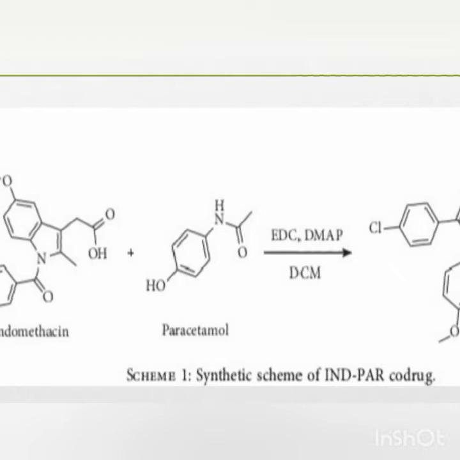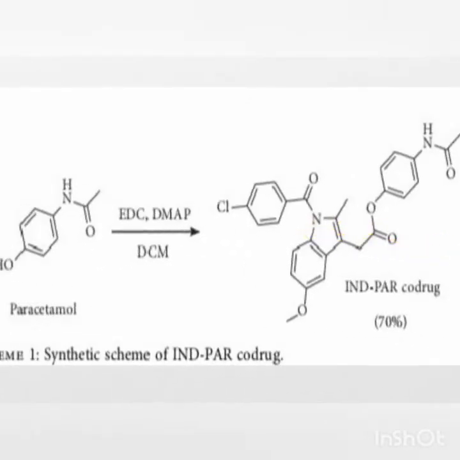When indomethacin and paracetamol were reacted in the presence of EDC, DMAP and TCM, in the presence of base, we obtained our product in 70% yield, which is the indomethacin-paracetamol core drug, by peptide bonding, which we discussed.